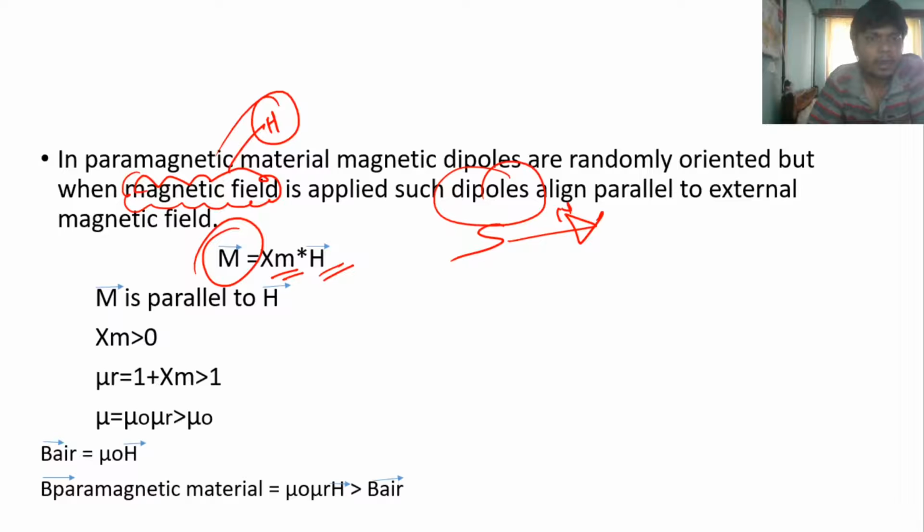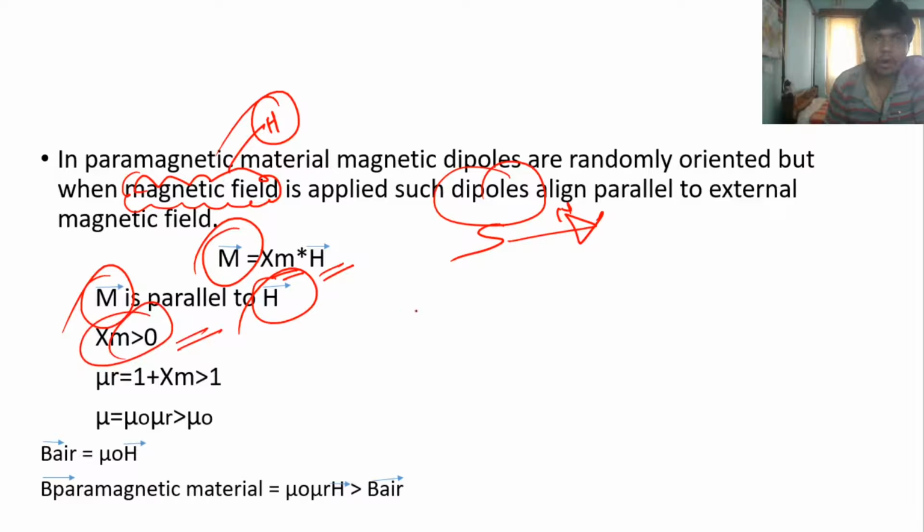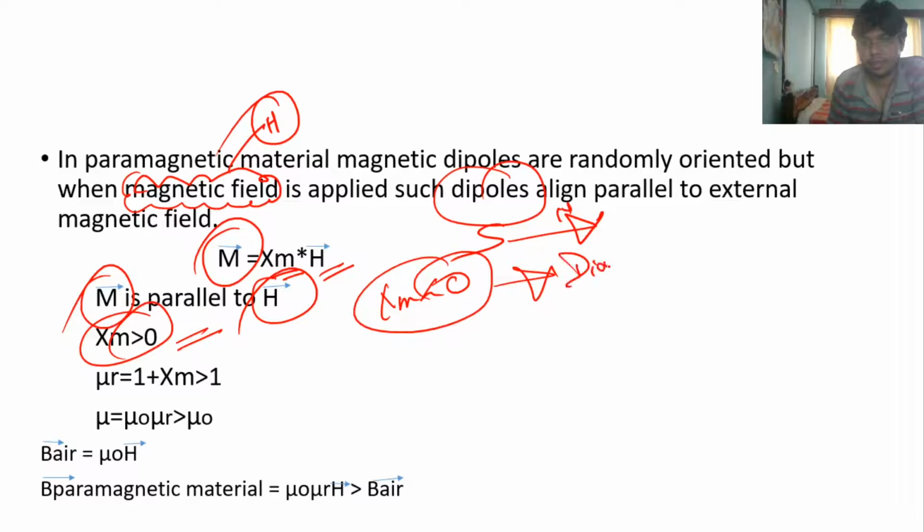In the case of paramagnetic materials, the magnetization M is parallel to the external magnetic field H. But in the case of diamagnetic material, M is anti-parallel to the external magnetic field. So in paramagnetic material, the magnetic susceptibility is greater than 0, but in diamagnetic materials the magnetic susceptibility is less than 0.